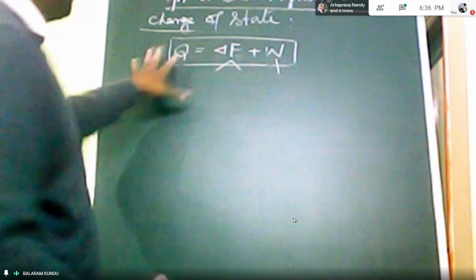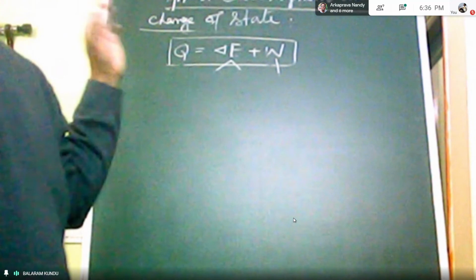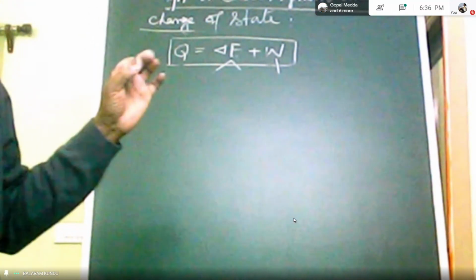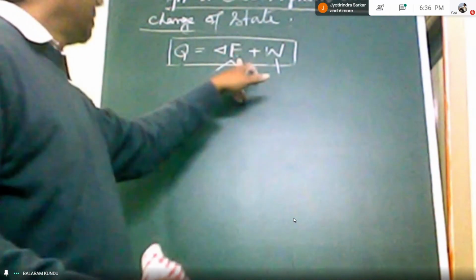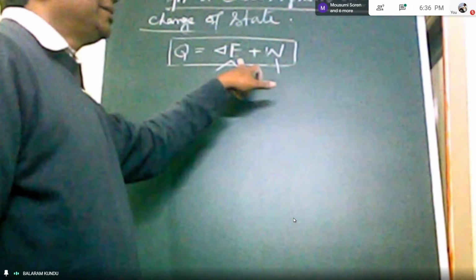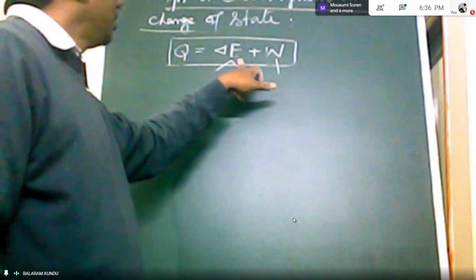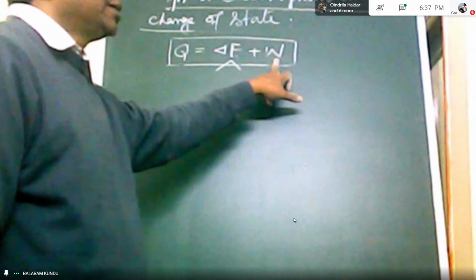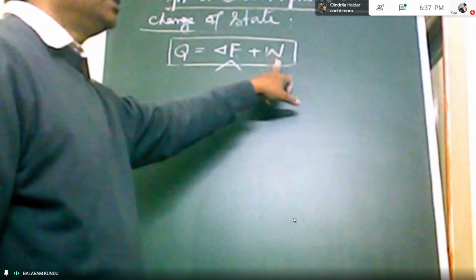Obviously here Q, that is heat, is added, so positive Q has been considered. If we consider Q positive, heat is added to the system. And E is your system property, the stored energy, and W is work done by the system, if we consider W positive.